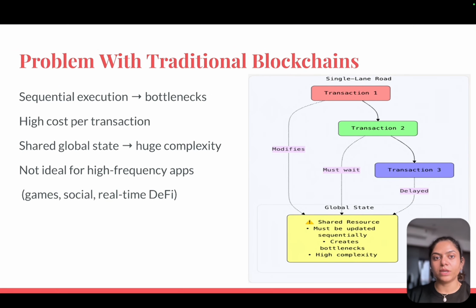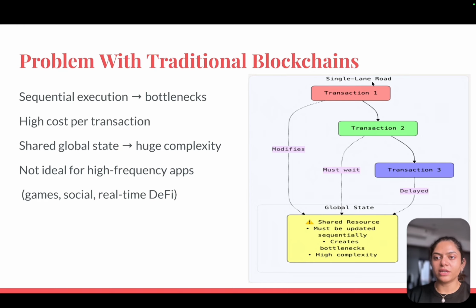What are the problems with traditional blockchains? Let's talk about why Sui exists. Traditional blockchains like Ethereum, Bitcoin, and Cosmos chains are sequential machines where everything has to fit in a single global ordering pipeline. Even when L2s help with throughput, execution is still fundamentally sequential. This creates a bottleneck, high fees, global state contention, and poor performance for real-time apps. Developers constantly fight ordering issues. So it's not ideal for high frequency apps like games, social, and real-time DeFi.